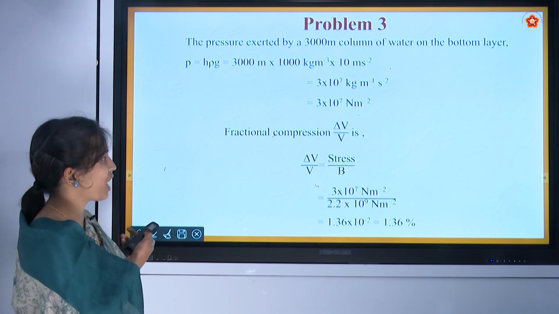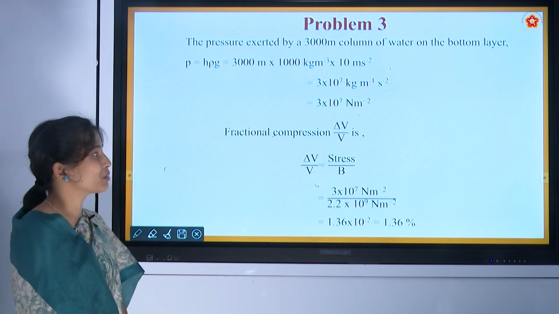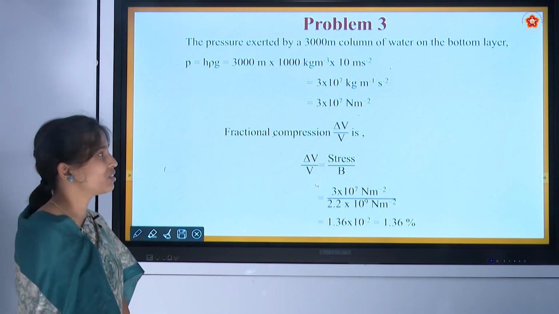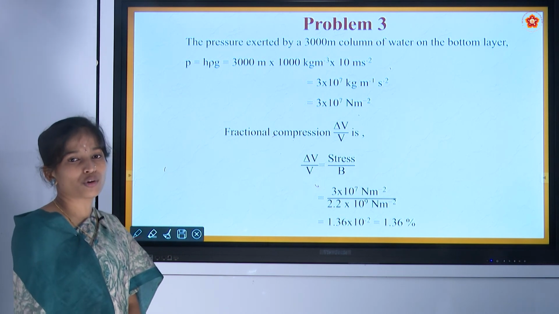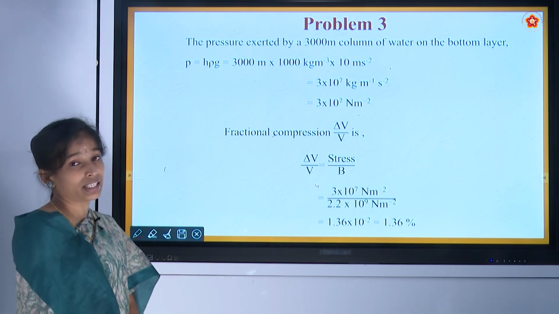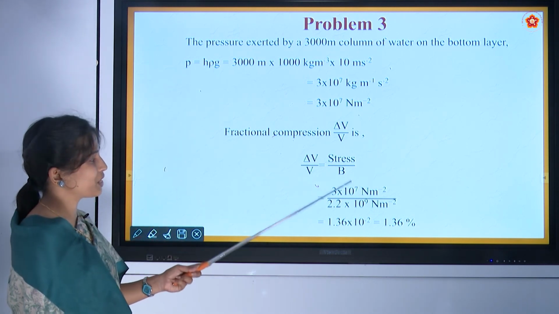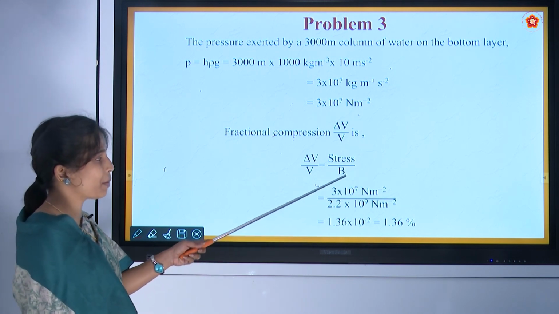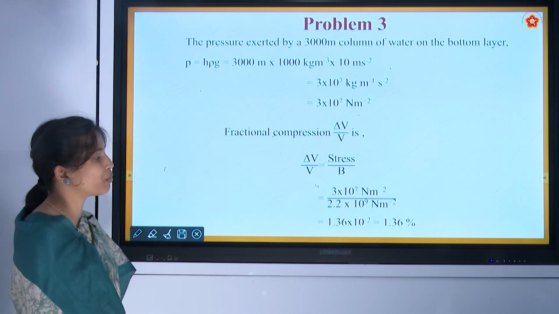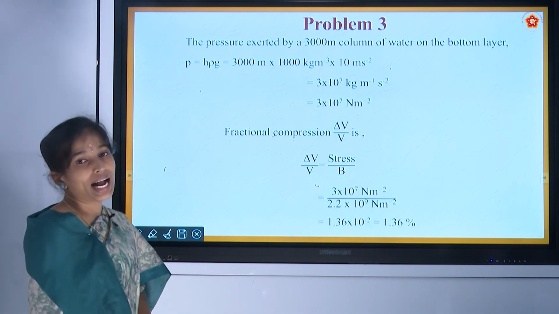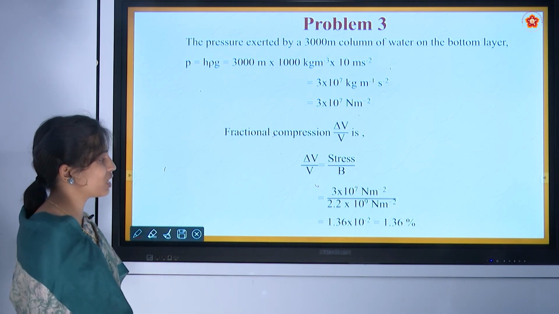square. So for the fractional compression, we know the bulk modulus is stress by strain, and strain is nothing but delta V by V. By rearranging it, we have written a formula. Stress is nothing but pressure, since force acting per unit area can be written as pressure. We have calculated the pressure here. Substituting that pressure value and the given value of B, we get a fractional compression of 1.36 into 10 raised to minus 2. As it is a ratio, we can express it as a percentage. So the fractional compression is